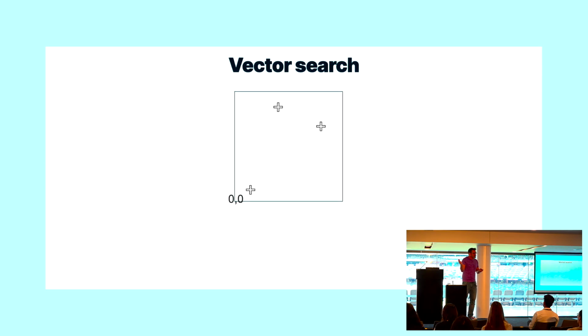And vector search is interesting because it's hard to think about multi-dimensional vector spaces. So we're just going to consider a two-dimensional vector space for a second. If we had 3 results in it, you might think the most similar vectors to each other were the ones that were physically closest to each other, but that's not true. Vectors aren't actually points in space. They are direction and they are magnitude. They are direction from the origin, from 0, 0 in this case, and how far away from the origin they are. And so they actually act more like this.